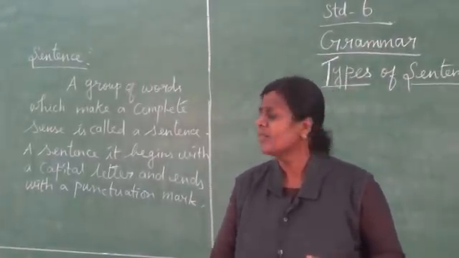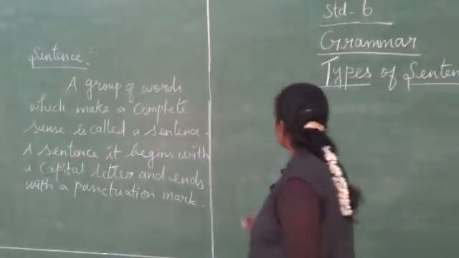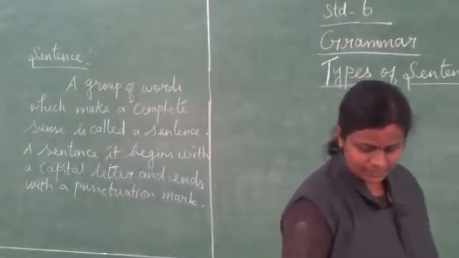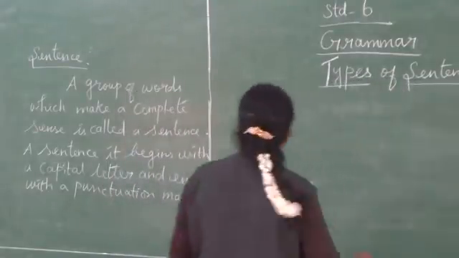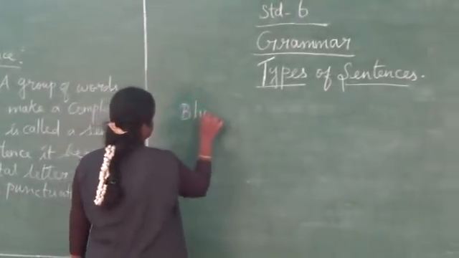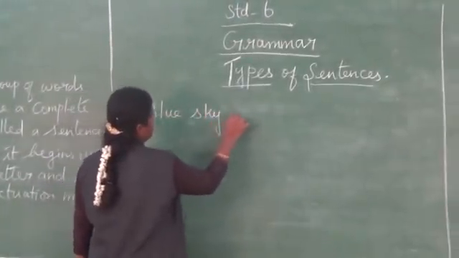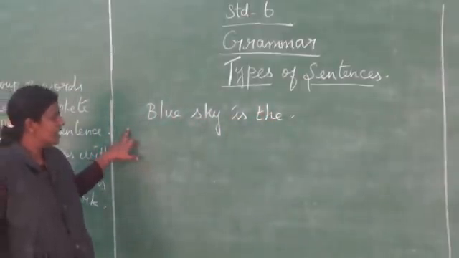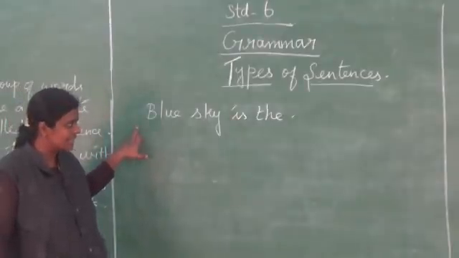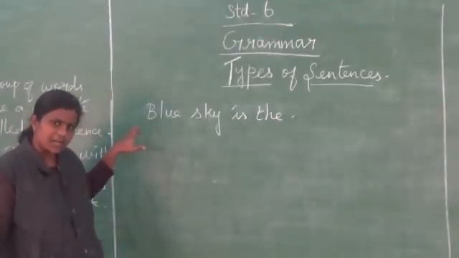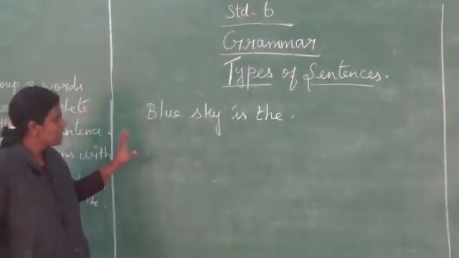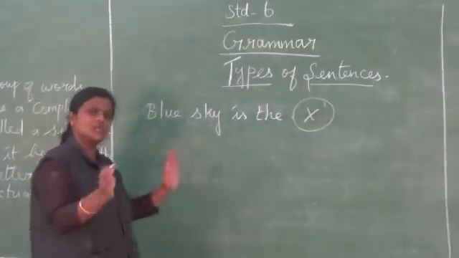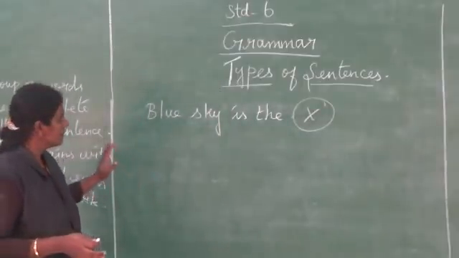This is called as what? Sentence. For example, see here. We have "a blue sky is". Does this sentence give any meaning? Is this a complete sentence? No. So this sentence is wrong. How do we rearrange the words to make a complete sentence, students?